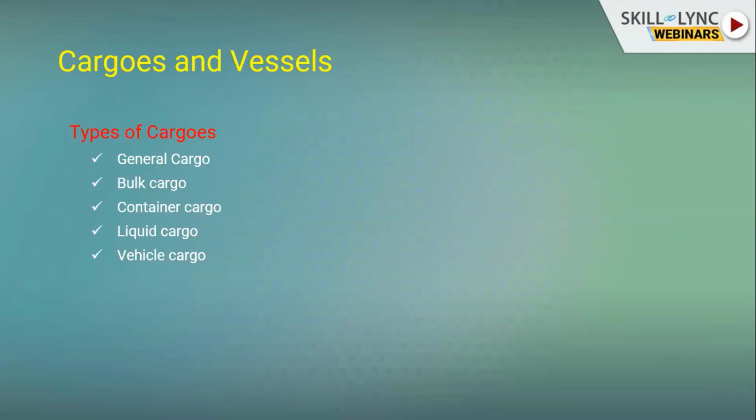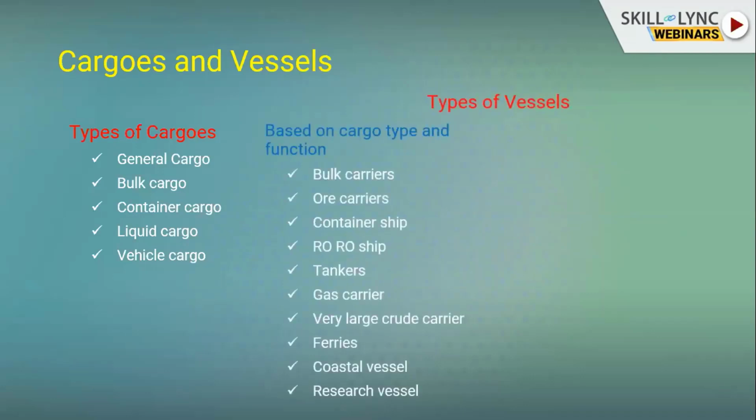In vehicle cargos, the car carrier, the cars and other vehicles will come through the ship. Those are the vehicle cargos. Now you see the type of vessel based on cargo type. Based on the cargo type, vessels will be classified into the following.